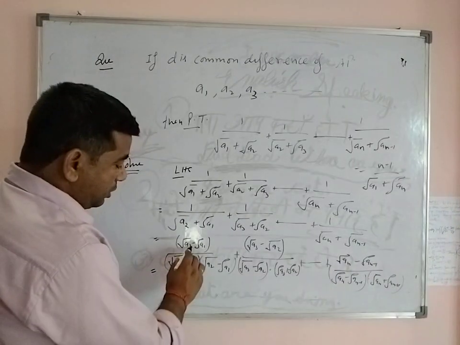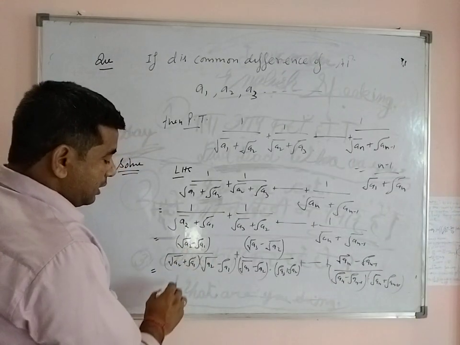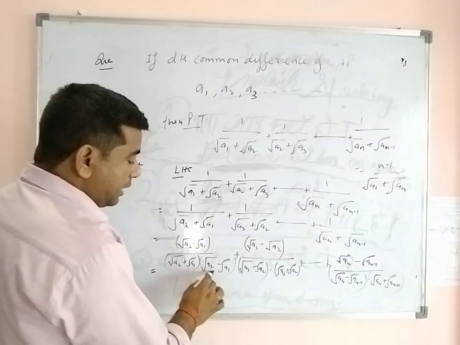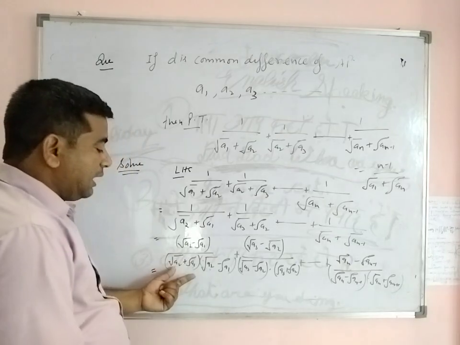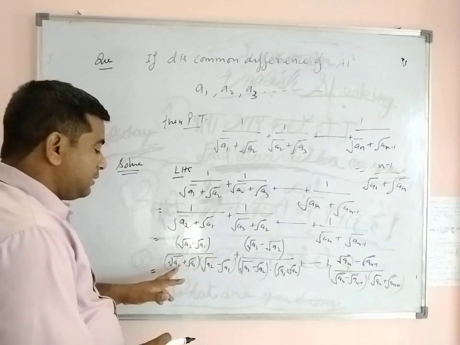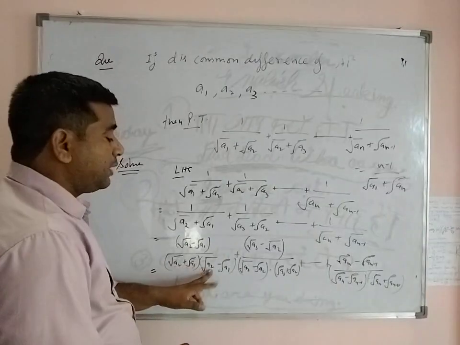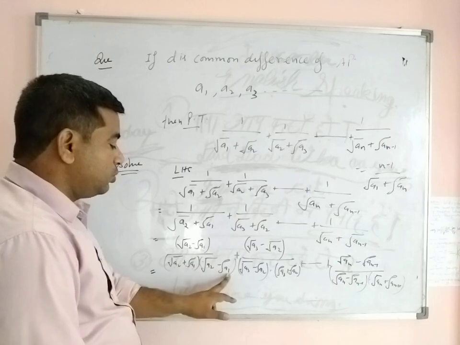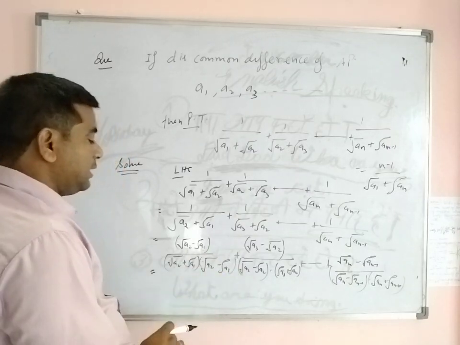So (root a2 plus root a1) into (root a2 minus root a1), this is a plus b, a minus b, so a square minus b square, and it becomes root a2 whole square, that is a2, minus root a1 whole square, that is a1.